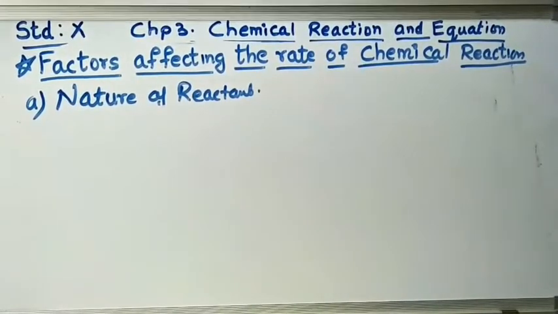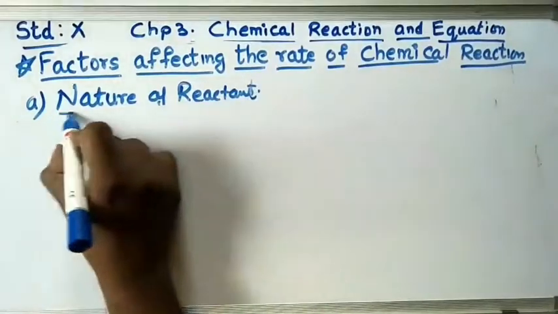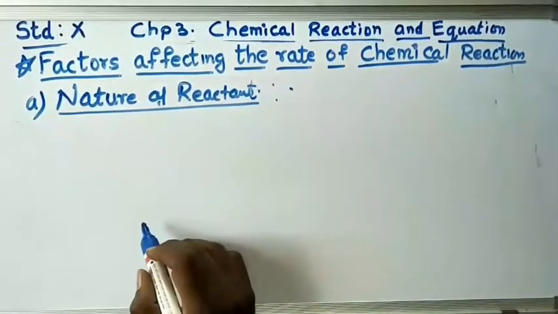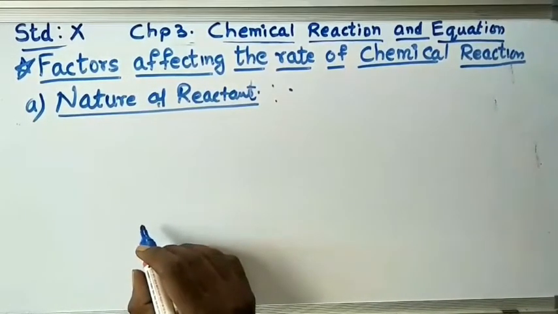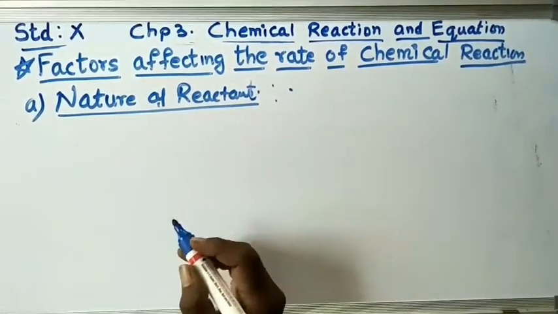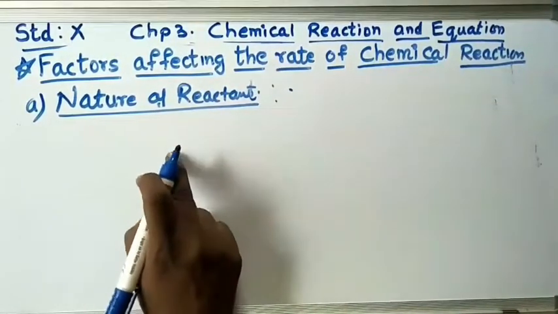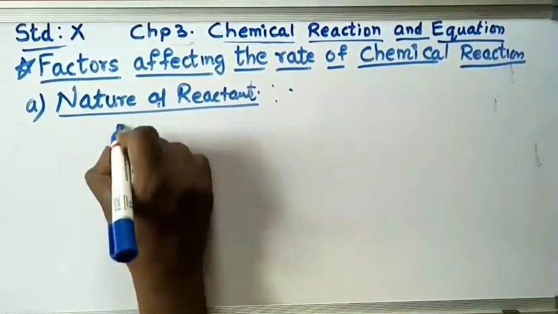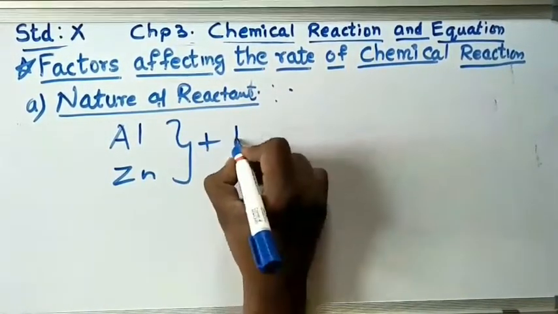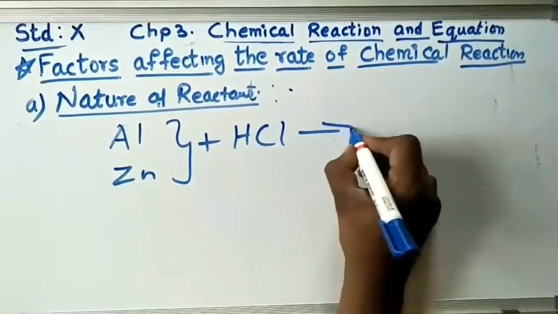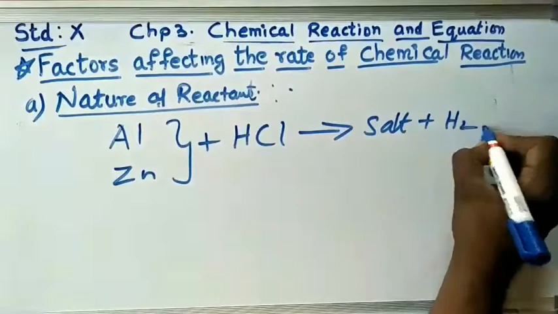Factors affecting the rate of chemical reaction. In these factors, we will see the nature of the reactants. Now what do you mean by nature of the reactants? Some metals, some elements react fast, some slow. Why? Because of the nature of those particular elements. Let's say for example aluminium and zinc, both when we react with hydrochloric acid, you get salt plus hydrogen gas.